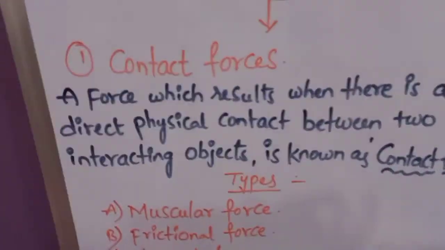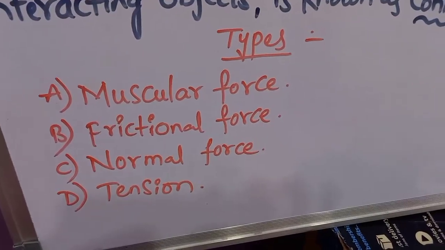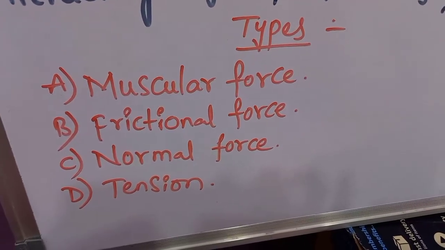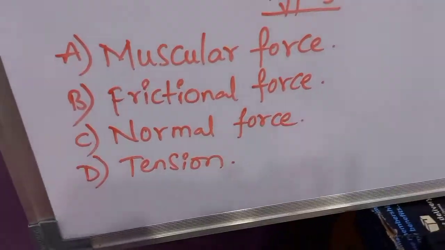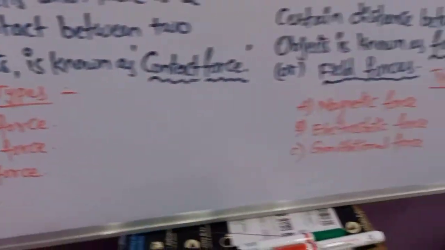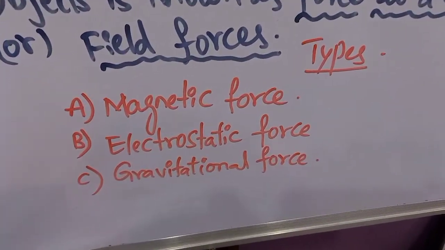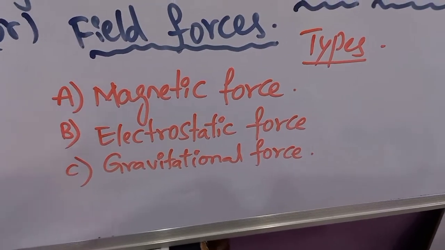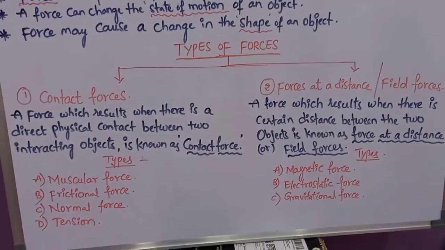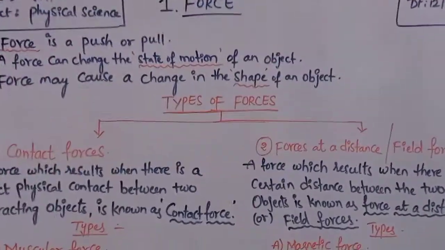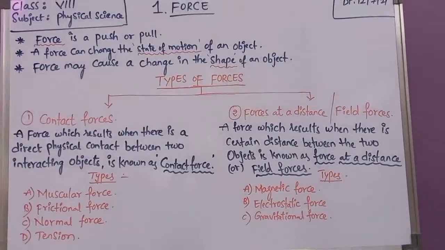Now coming back to contact forces again. These contact forces are of four types: first, muscular force; second, frictional force; third, normal force; and fourth, tensional force or tension. These are the four important types of contact forces which we are going to see in the next class. Similarly, forces at a distance or field forces are mainly of three types: A, magnetic force; B, electrostatic force; and C, gravitational force. If we discuss all these types of forces with examples, then this chapter will come to an end. In the coming classes we will be discussing each force in detail with examples.